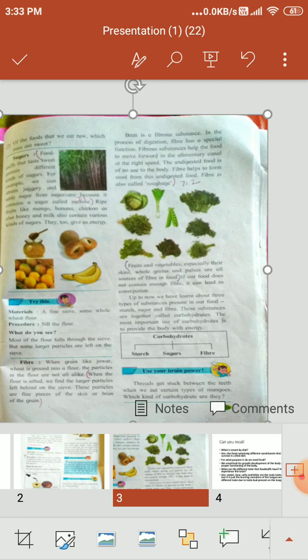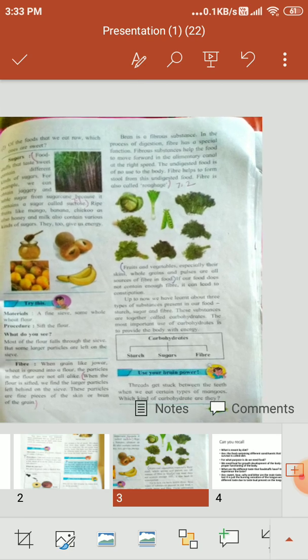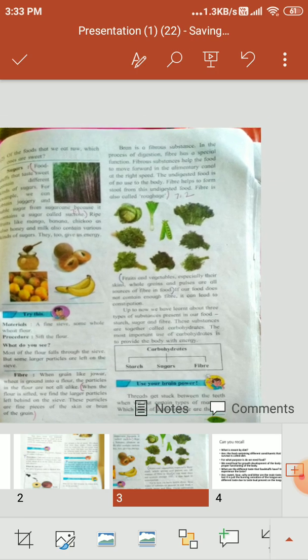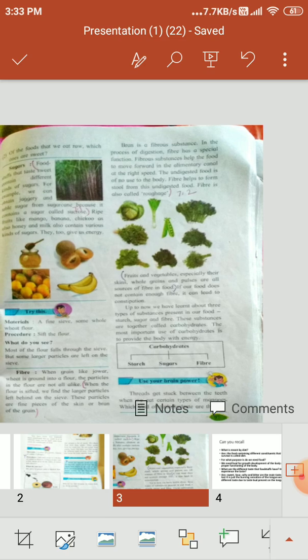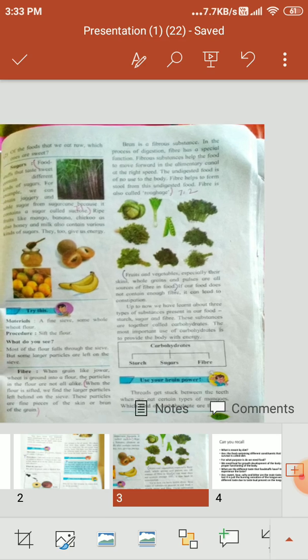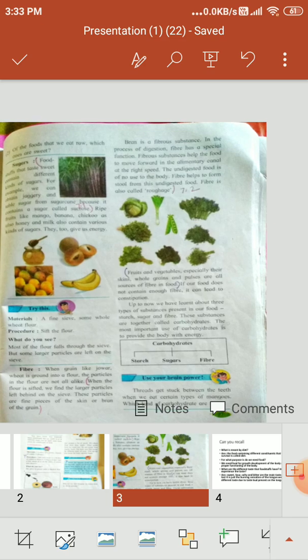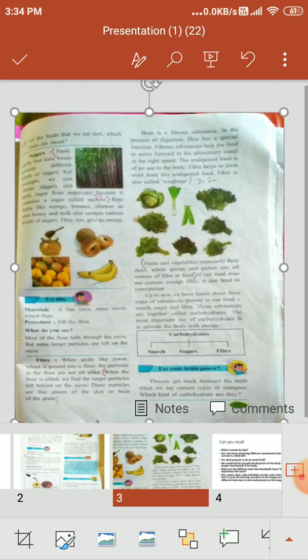In the process of digestion, fiber has a specific function. Fibrous substances help the food to move forward in the alimentary canal at the right speed. The undigested food is of no use to the body. Then fiber helps to form stool from this undigested food. Fiber is also called roughage. That means in our diet, fiber also plays a very important role.